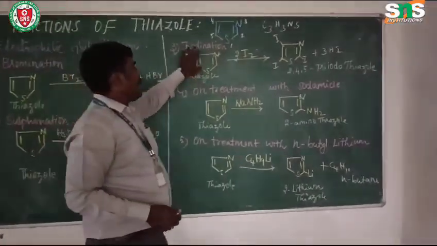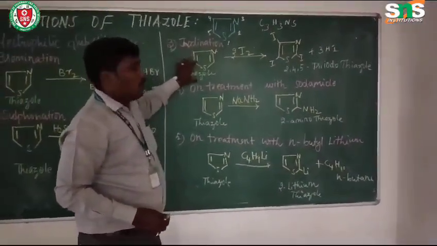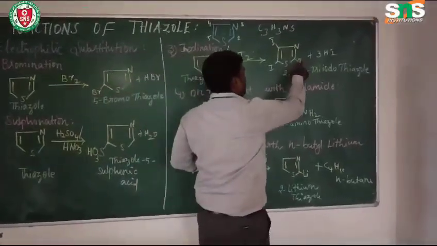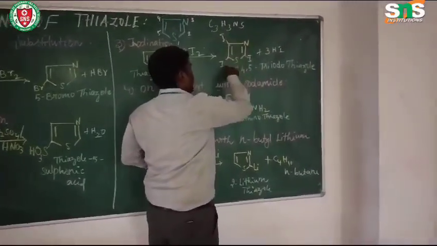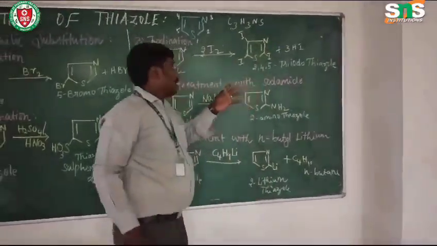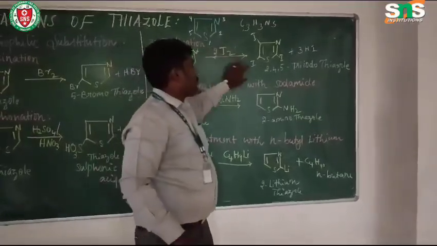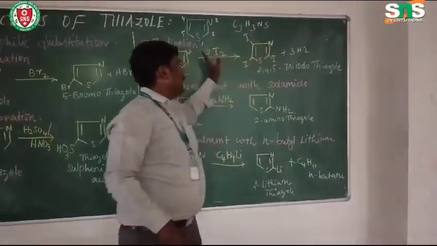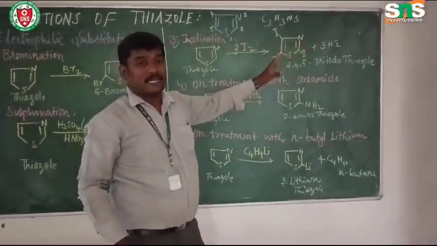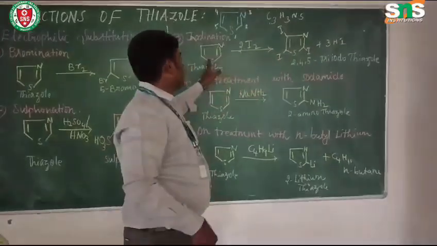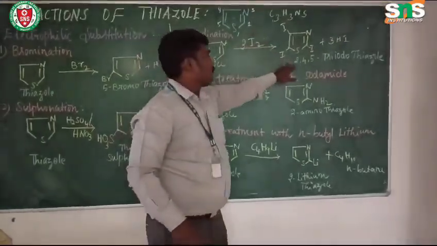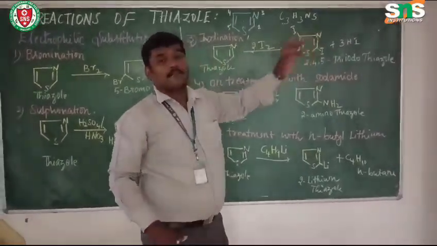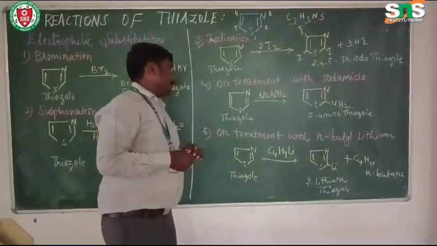The next reaction will be iodination. This is thiazole treated with iodine. Iodine will be added at the second position, as well as the fourth and fifth positions. So thiazole on iodination will give 2,4,5-triiodothiazole with the elimination of 3 molecules of hydrogen iodide. That is, thiazole plus 3 iodine will give 2,4,5-triiodothiazole plus 3HI.